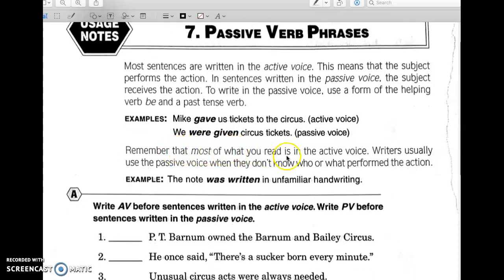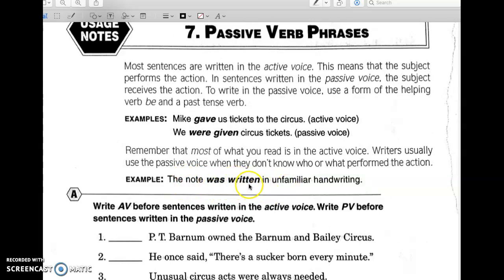Remember that most of what you read is in the active voice. Writers usually use the passive voice when they don't know who or what performed the action. For example, the note was written in unfamiliar handwriting. The note, in this case, is our subject. What happened to the note? It was written, okay? The note receives the action of being written, okay?